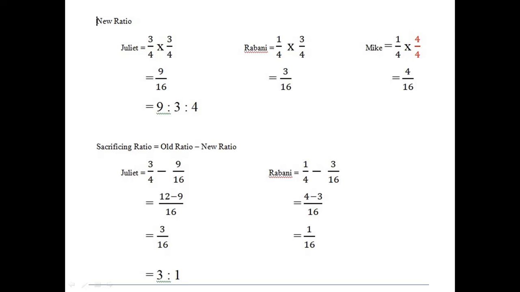Okay, students, now in this video, we will see the solution of question number 79. Juliet and Rabani are old partners, and Mike is a new partner who is coming for 1/4 share.